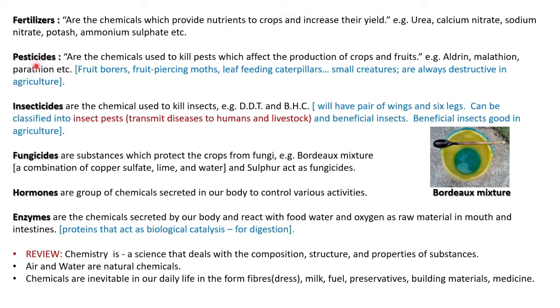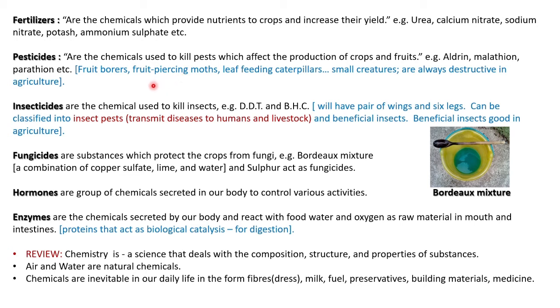Understood? Then pesticides, we have seen pests are small ones that affect the production of crops and fruits. For example, the fruit borer is a moth, and the fruit piercing moth will be piercing.